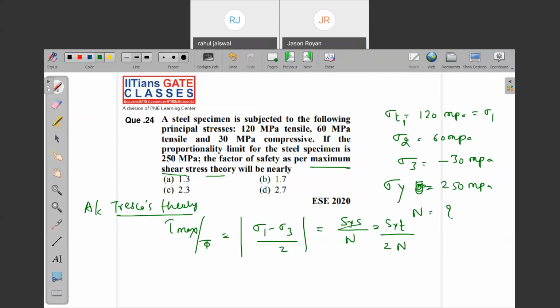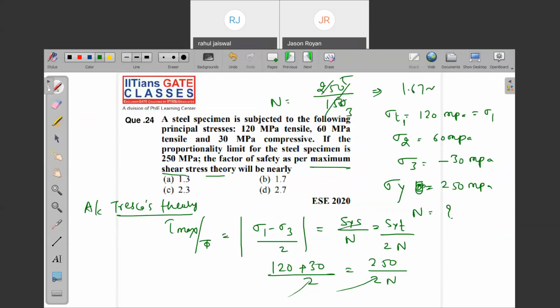Now, what is sigma 1? 120. What is sigma 3? Plus 30, by 2. What is sigma yt? 250 by 2 into N. The 2 will cancel out. So what is N? 250 by 150. Can you tell me the answer? 1.67. That means around 1.7. Option B is correct.